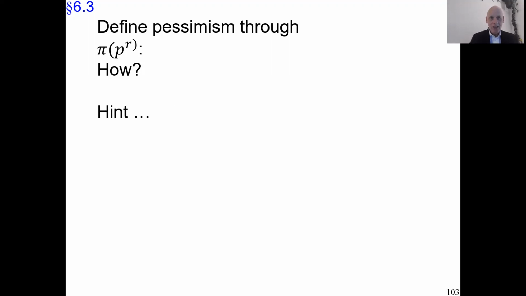And the hint is that we want to capture, of course, the novelty of rank dependence to do this new phenomenon. That novelty is dependence on the rank. So how does this decision weight depend on the rank? And what kind of dependence of that kind would give pessimism? That's the question. You can pause the video one more time with this extra hint and think what your answer would be.